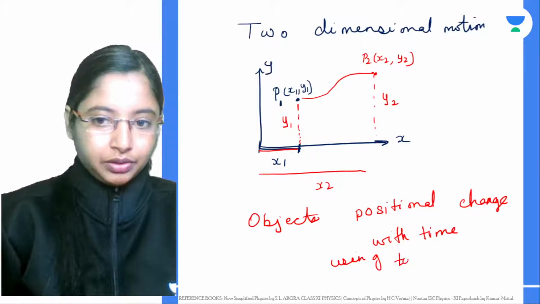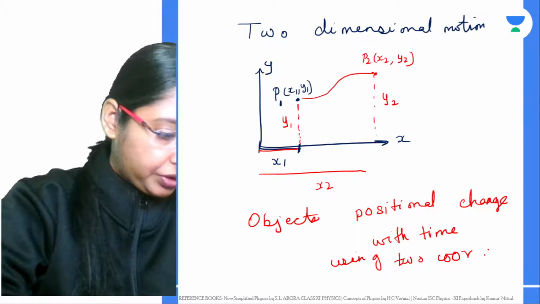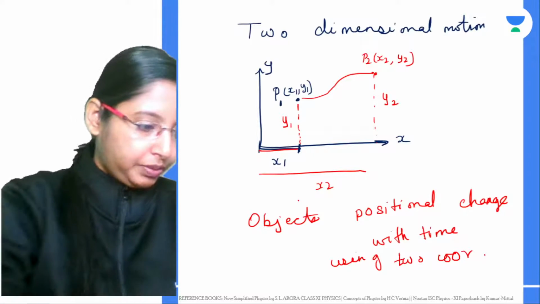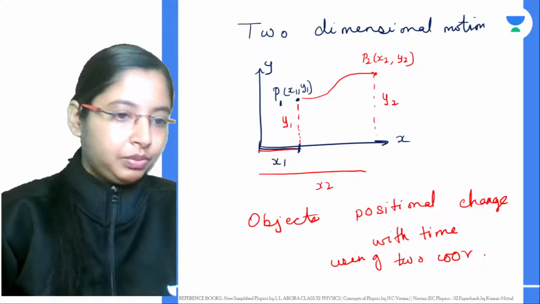Using two coordinates, then that's a two-dimensional motion. A car going in a roundabout. So these are examples of two-dimensional motion.